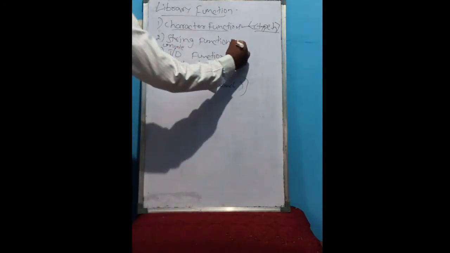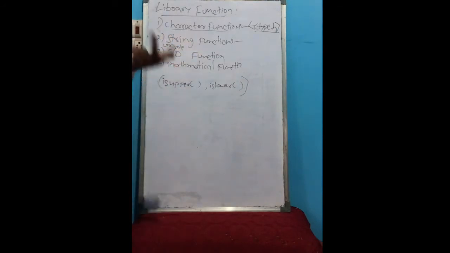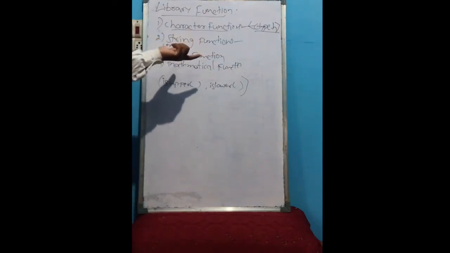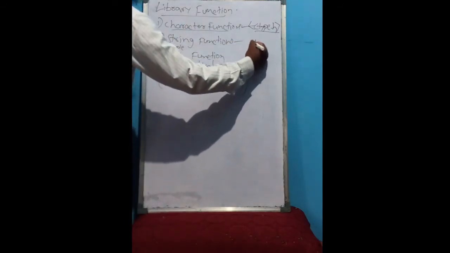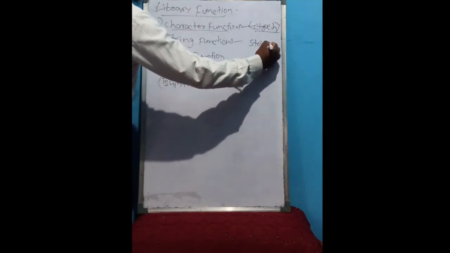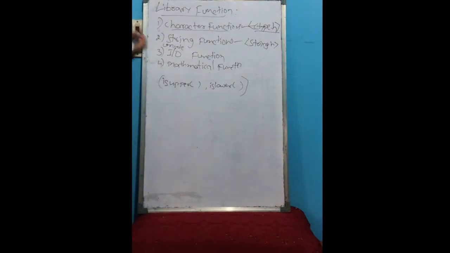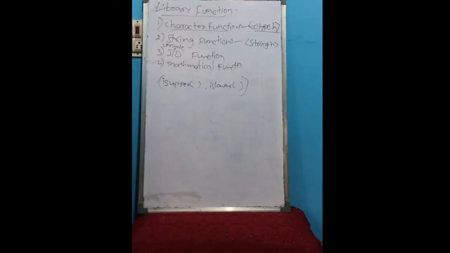Next, come to the string function. String functions are the functions we use to manipulate strings. We can say a string is an array of characters. To use the string functions, we need to include string.h. This header file should be included in the include section to use the string functions. An example of a string function is string copy, strcpy.